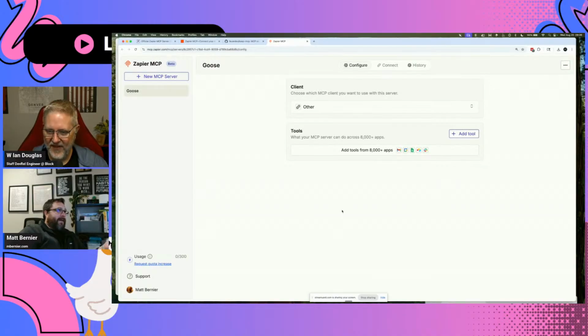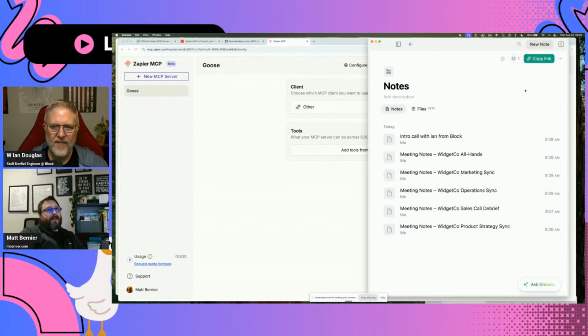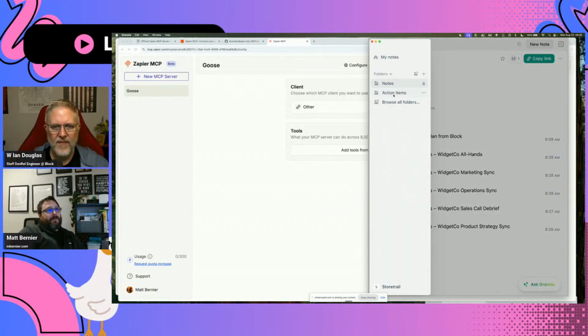The only other thing I was thinking, Ian, was we did talk about it, and it's not ideal in any way, but it is a workaround. There is a way I had looked into where we could set it up so that you create a folder, where anytime a note goes into the folder, that triggers a webhook at Zapier that the MCP server can handle. And then Goose can look at the MCP server for the webhook being triggered, and then we might be able to do something with that.